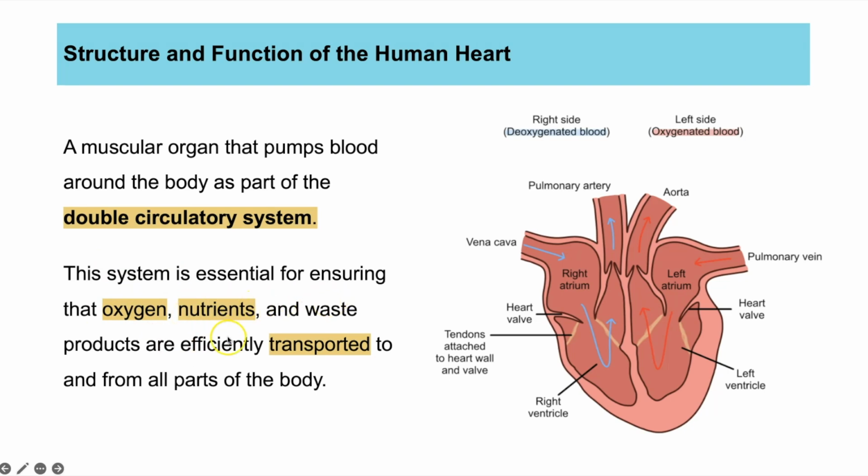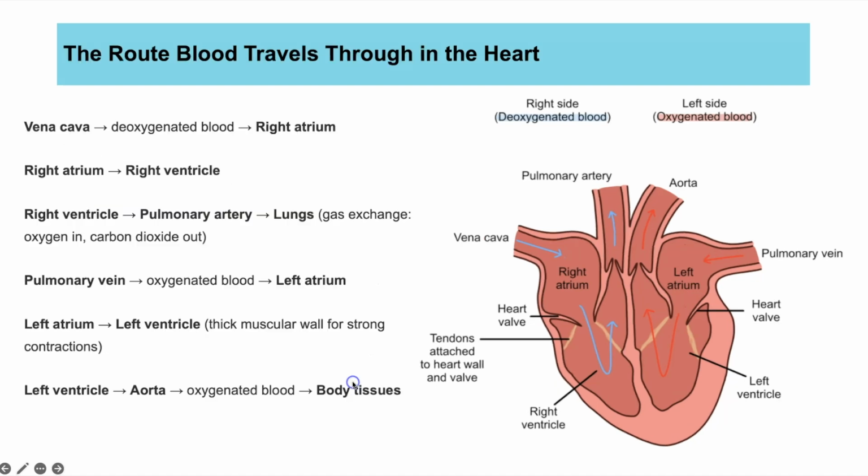But we also need to remove waste products so it doesn't become toxic in the body. So things like carbon dioxide need to be transported around the blood to get to the lungs so it can be exhaled. So here is the route that blood takes. But before we go through the route, let's just have a look at the key structures.